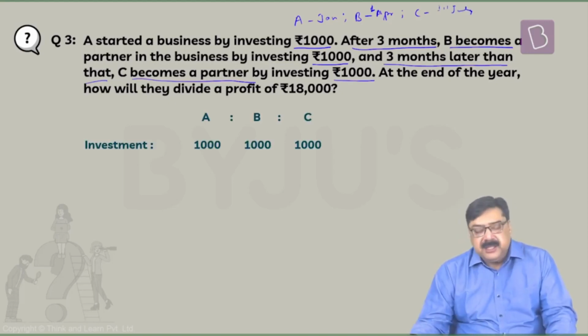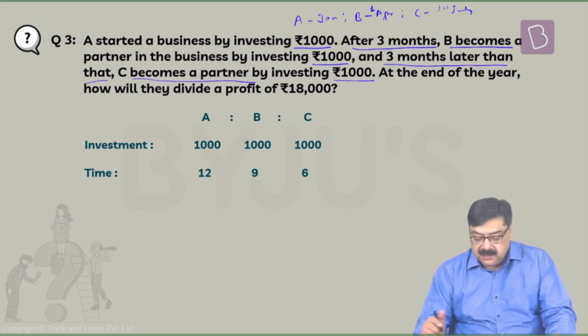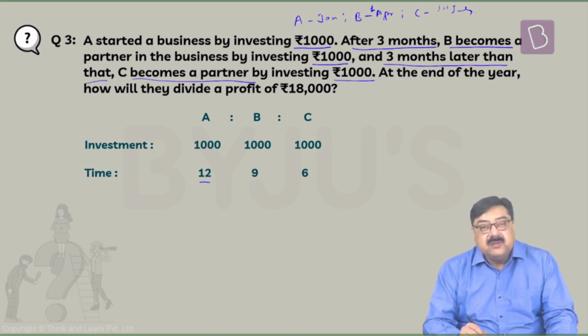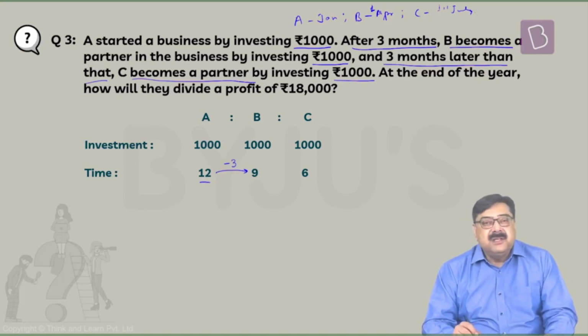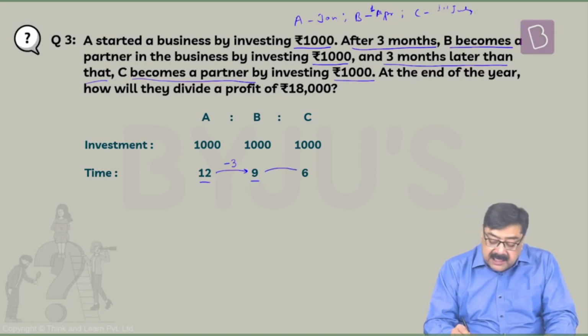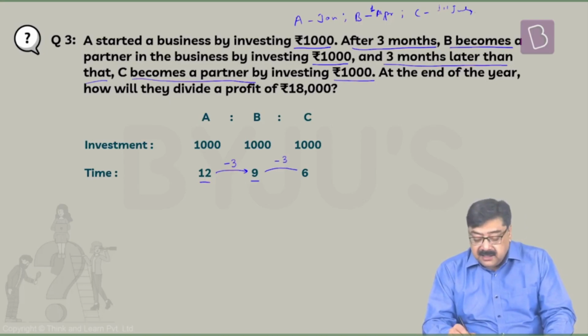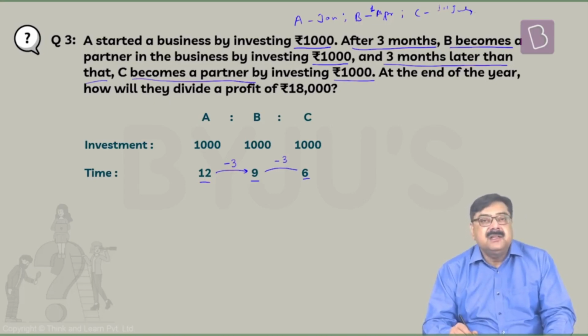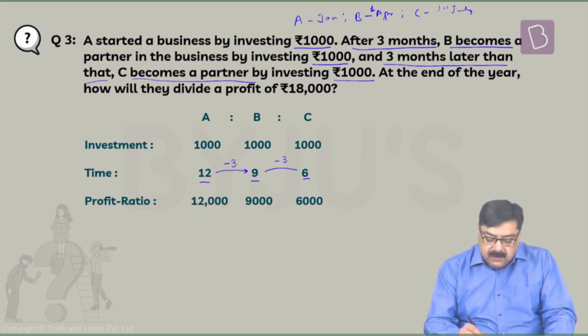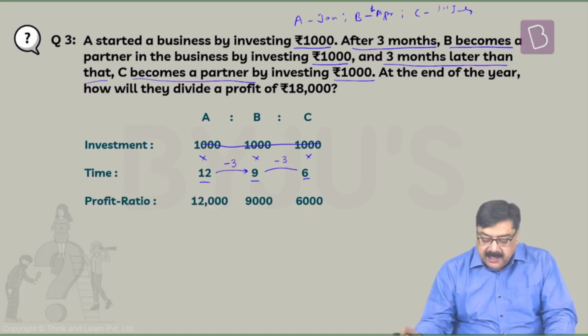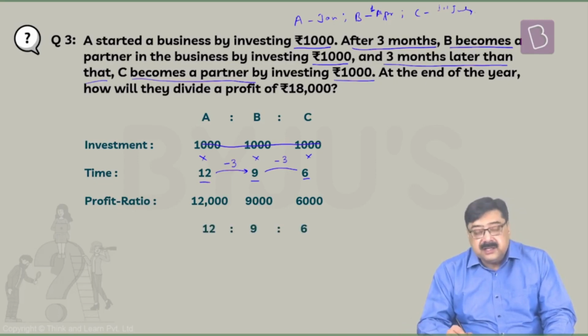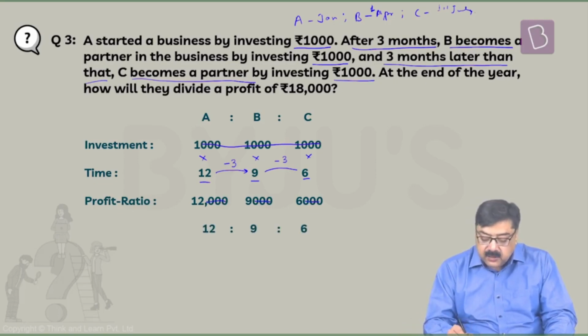So investment happens to be the same, but the time durations differ. So A's money stayed in the business for 12 months. 3 months later, B joined. So 12 minus 3, B's investment stayed in the business for 9 months. And 3 months later than that, C joined. So 9 minus 3, that is C's investment stayed in the business for 6 months. So multiplying these, you can cancel these because they happen to be the same. So ultimately it works out to be 12:9:6 as these zeros get cancelled.